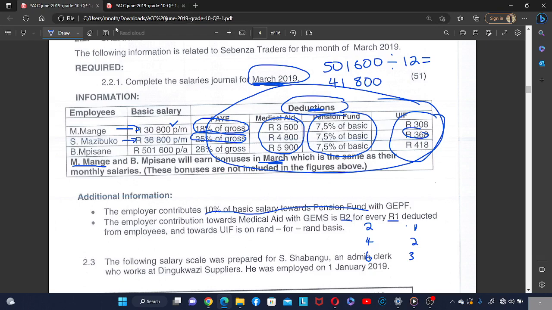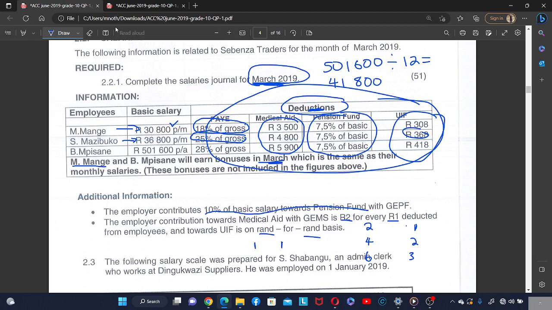And towards UIF it is on a rand for rand basis. For this one, rand for rand basis means that if the employee is contributing 1 rand, the employer contributes 1 rand.